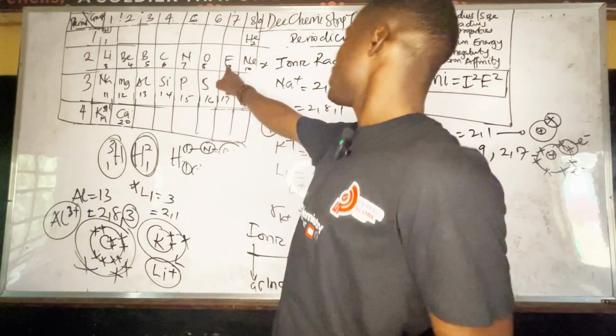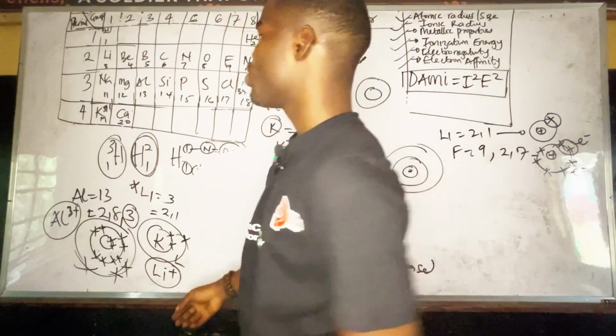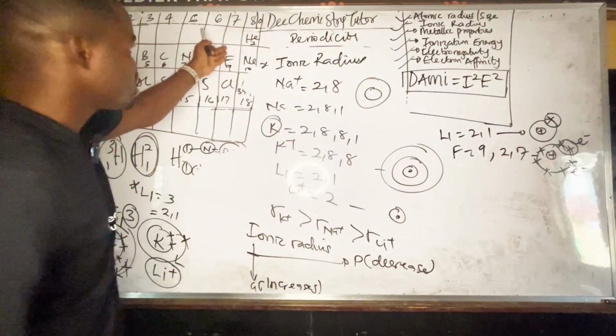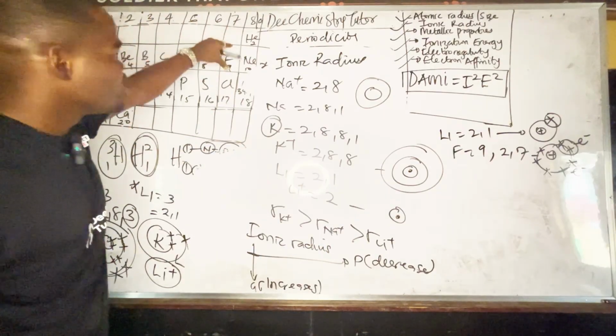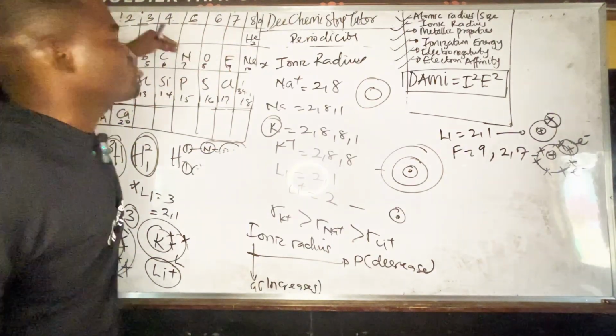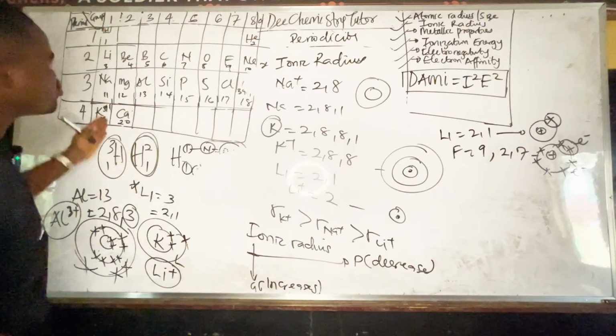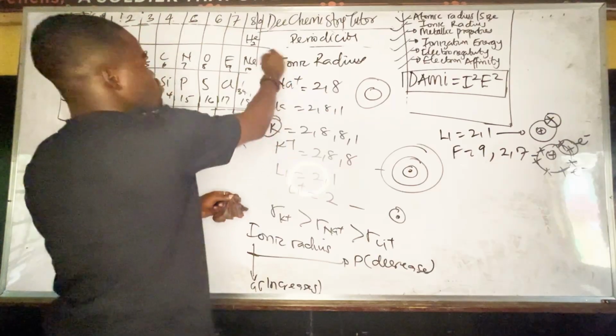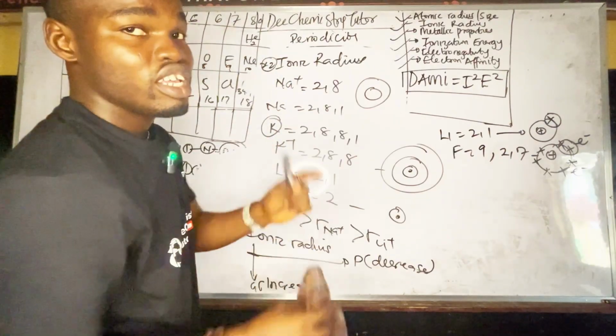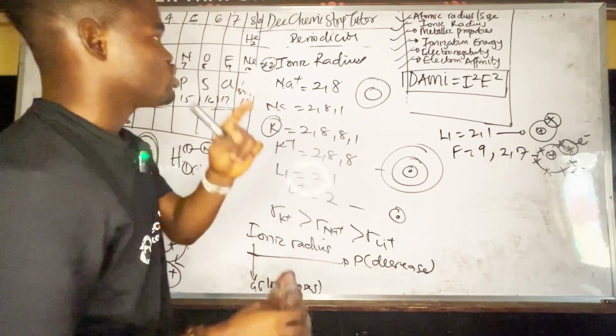It will decrease. Down the group, it will increase. I'm going to be using majorly group 1 and 7 to be explaining this concept so that you don't get bored. Once you know whatever affects these guys, we also have effect on everything. Whatever affects group 1, we have effect on everything. So that's it. Number 2, the number 2 properties. I'll give you a mnemonics. So if you stay tuned, you get the mnemonics.